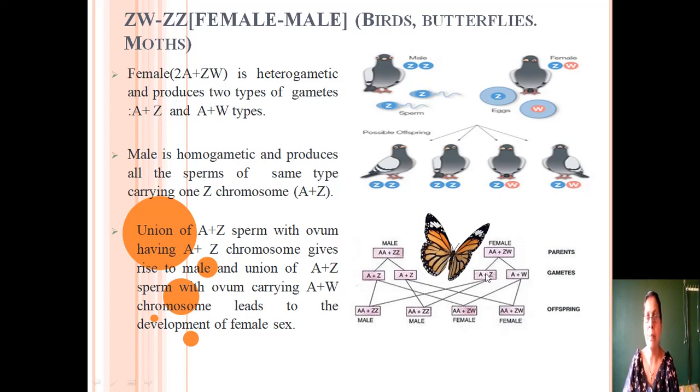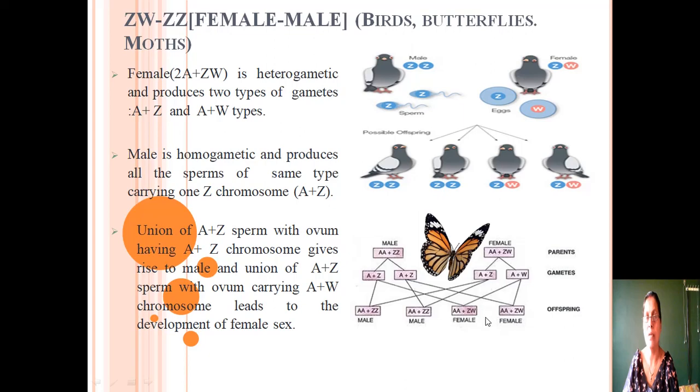When this female gamete fuses with the male gamete, then in that case, these two individuals will be formed. The individuals are containing AA plus ZZ. So these two individuals will become male. But when the second female gamete containing A plus W chromosome fuses with the male gamete, they produce these two individuals which will become female because they contain two sets of autosomes and two sex chromosomes which are Z and W. They are different from each other.